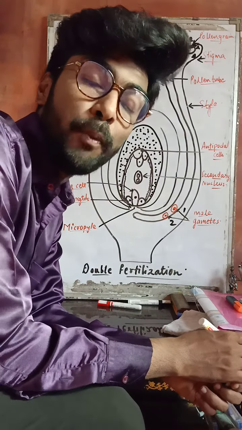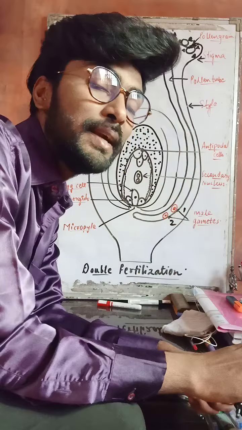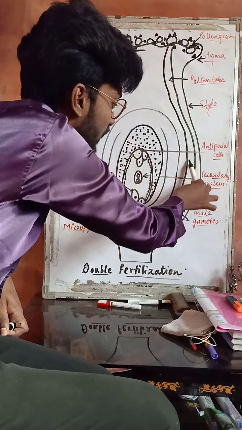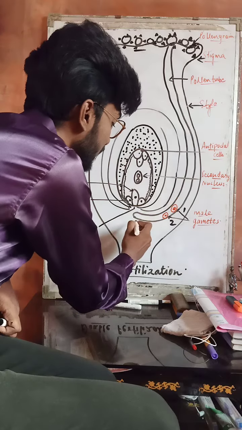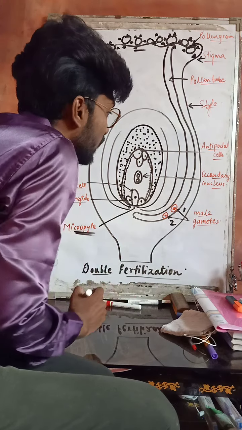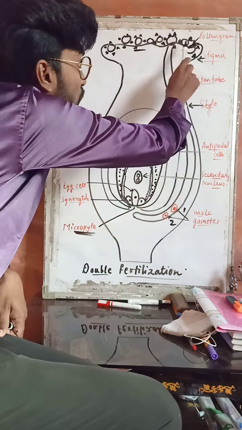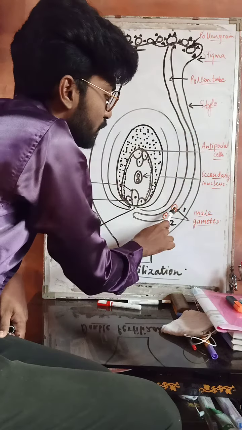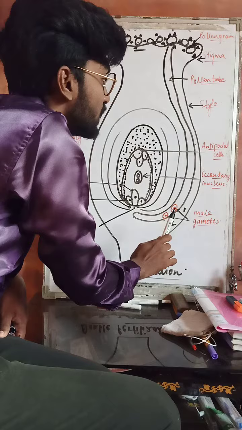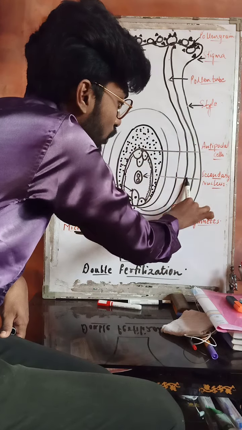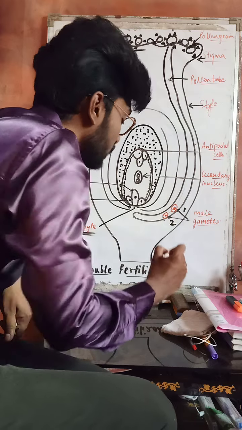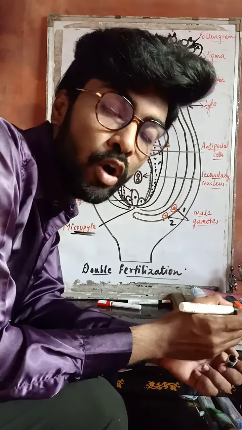The pollen tube carrying two male gametes and the tube cell nucleus will now enter through the entire length of the style and reach the micropylar end. You know very well this is the stigma, this is the style. So the pollen tube carrying two male gametes and the tube cell nucleus will pass through the entire length of the style and reach the terminal end of the micropyle.